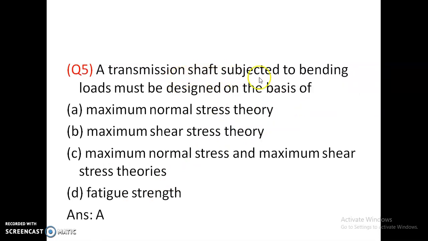The transmission shaft subjected to bending moments, bending loads must be designed on the basis of: maximum normal stress theory, maximum shear stress theory, maximum normal stress and maximum shear stress theories, or fatigue strength. So for bending loads, it is based on the maximum normal stress theory.